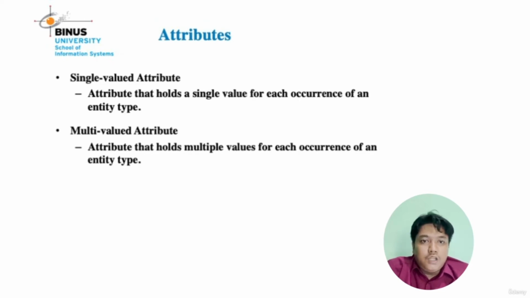And then there is the single value attribute. A single value attribute is an attribute that holds a single value for each occurrence of an entity type. It is like gender, where you must choose just one, male or female. And the next, multi-value attribute. A multi-value attribute is like hobby, where you can choose more than one. Maybe your hobbies are football, basketball, and golf. You can choose more than one. A multi-value attribute is an attribute that holds multiple values for each occurrence of an entity type.